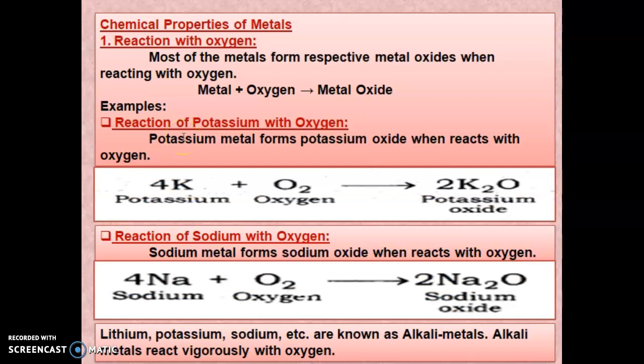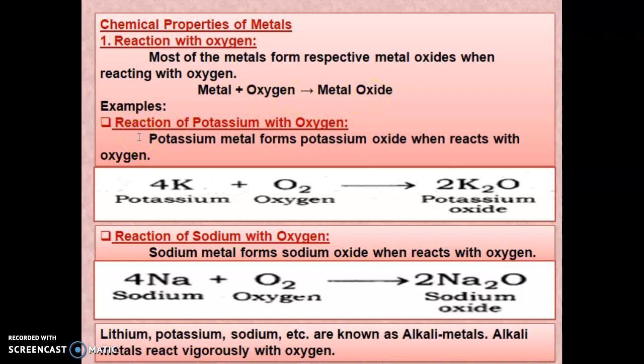Then the chemical properties of metals. First we will see the reaction with oxygen. Most metals form the respective metal oxide when reacting with oxygen. So metal plus oxygen gives metal oxide.